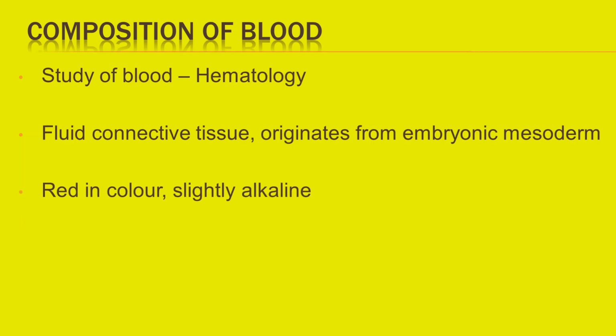It is bright red in color, slightly alkaline, pH 7.3 to 7.5 and salty. An adult man has about 5 to 6 liters of blood, which is about 8% of the total body weight.